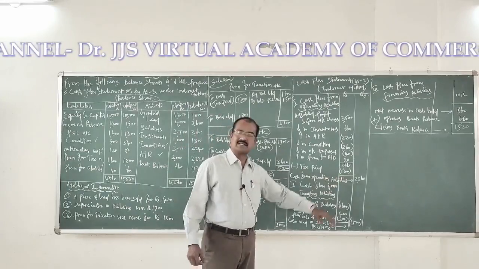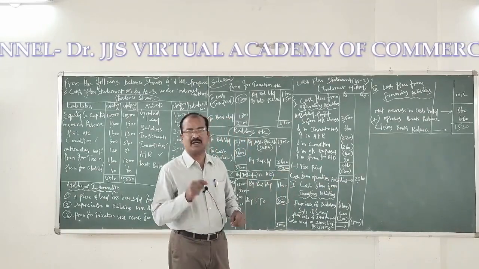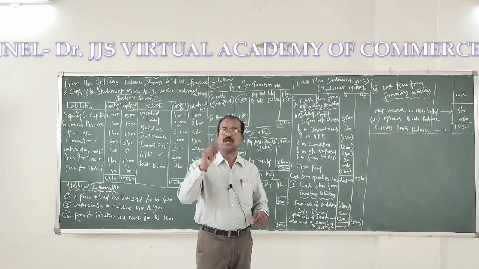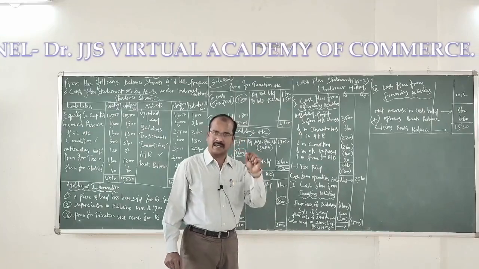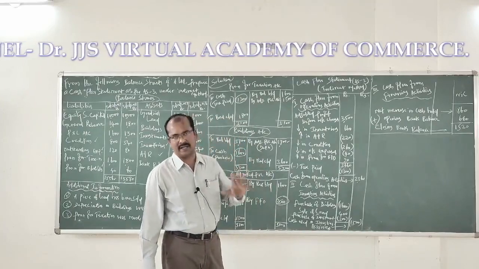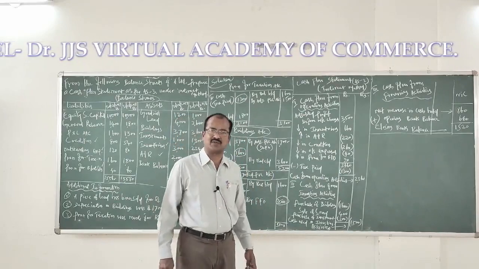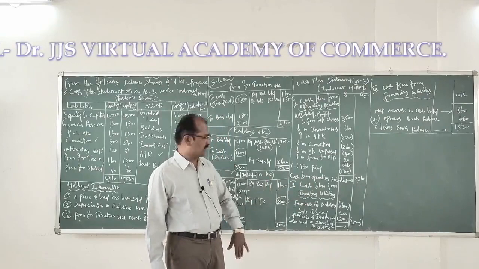The final answer for the first category of cash flows is nothing but 2,360. That's a positive value. So what is the name for it? It is cash generated or cash from operating activities. Now let us get into the second category of cash flows. That's nothing but cash flows from investing activities.